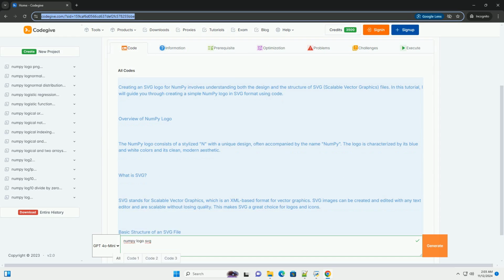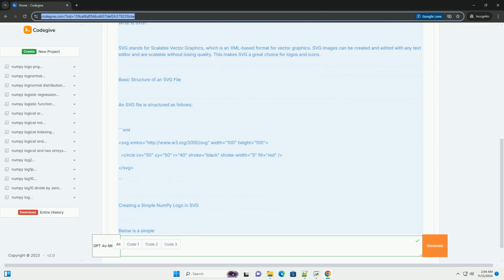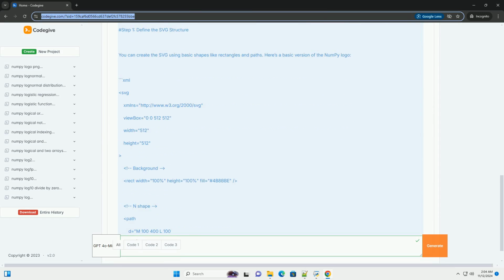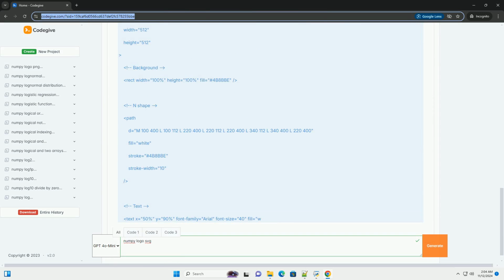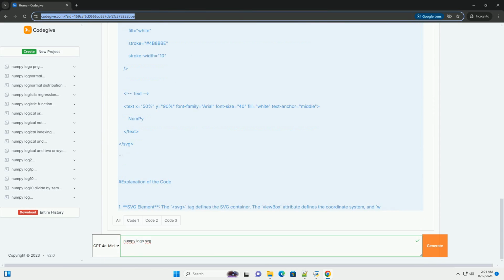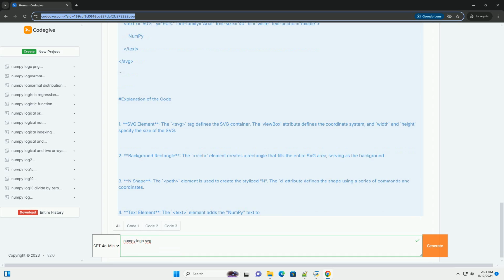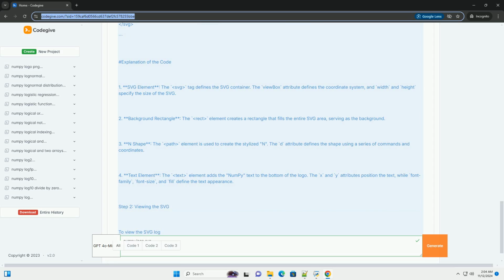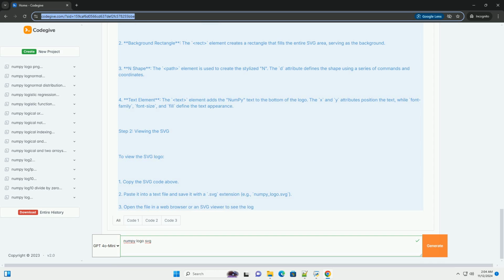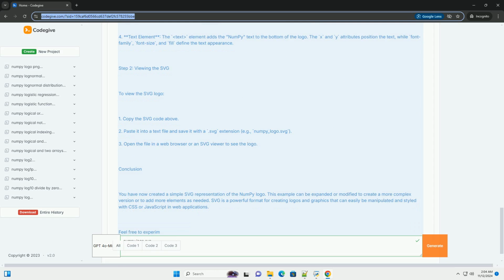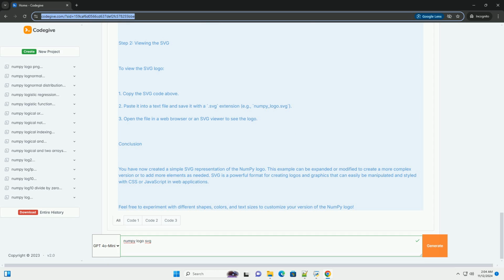Creating an SVG logo for NumPy involves understanding both the design and the structure of SVG, scalable vector graphics, files. In this tutorial, I will guide you through creating a simple NumPy logo in SVG format using code. Overview of NumPy logo. The NumPy logo consists of a stylized N with a unique design, often accompanied by the name NumPy. The logo is characterized by its blue and white colors and its clean, modern aesthetic.